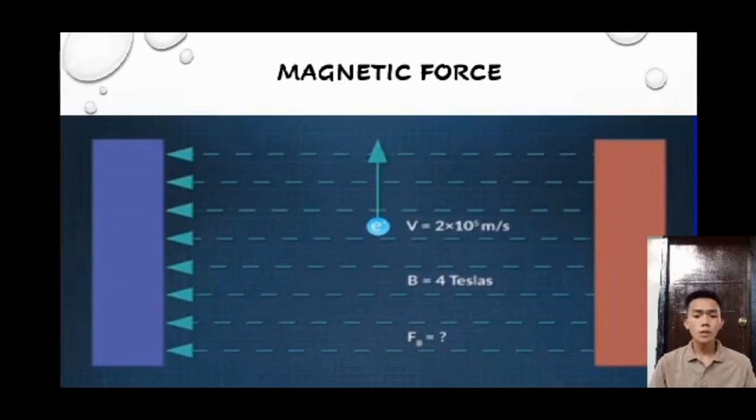The arrow here is the magnetic field pointing to the left, and the electron is the symbol E-. The electron is moving fast at a velocity of 2 times 10 to the 5th meters per second upward in a magnetic field of strength 4 teslas pointing from right to left. The question is, what will happen to the electron? Will it feel a force? And if it does, how much?